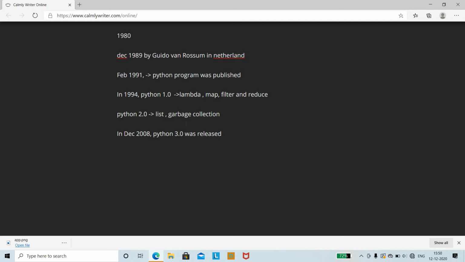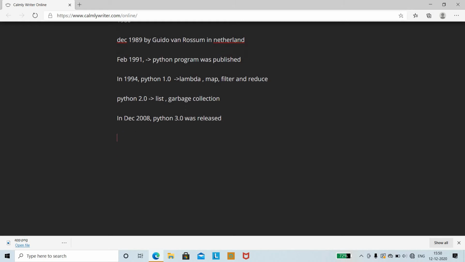And then there was a programming language called ABC. ABC is a programming language and it is the predecessor of Python. Before the Python language, the ABC programming language was introduced, and it's similar to Python.